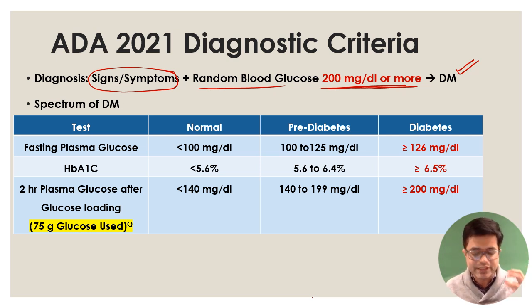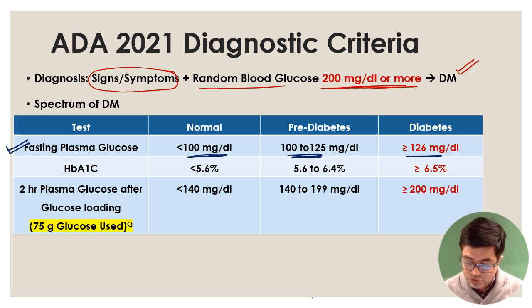There are 3 investigations which are done. First of all, we look at the fasting plasma glucose. The patient should be fasting for a minimum of 8 hours. If the fasting plasma glucose is less than 100 milligram per deciliter, normal. If it is 100 to 125, pre-diabetes. If it is equal to or more than 126, that will be suggestive of diabetes in the child. These are the cutoffs. You have to remember them. Like you're sleeping and somebody wakes you up, still you should know. Without asking why did you wake me up, you should know. And someone asks you what is the cutoff, you should know the cutoff.